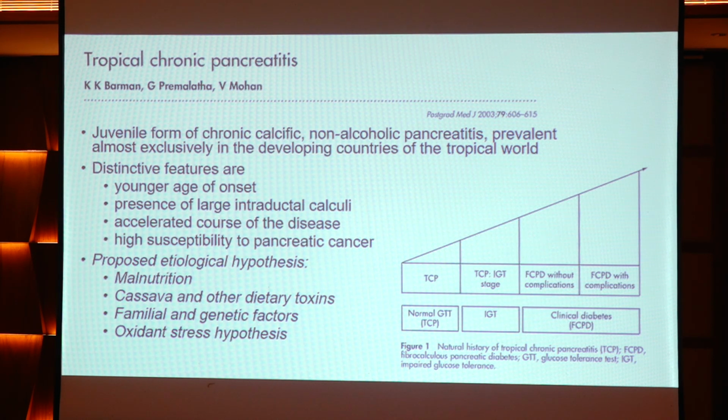Tropical pancreatitis was considered a distinct entity because it had a younger age of onset, more calcification in the pancreatic duct, and an accelerated course of disease with high susceptibility to pancreatic malignancy, and almost all patients had pancreatitis related diabetes.